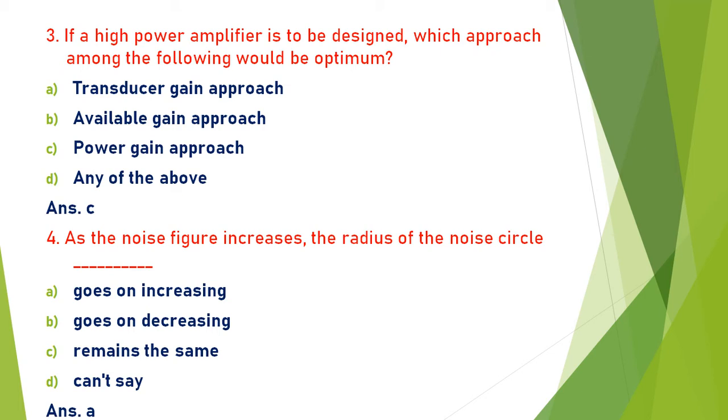Okay. If the noise figure increases, what happens to the radius of the noise circle? So the noise figure of an amplifier is always proportional to the radius. So if the radius increases, then the noise figure also increases. So the noise circle goes on increasing. So answer is A.